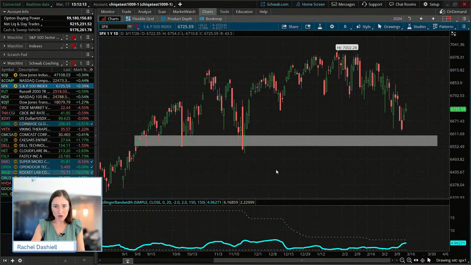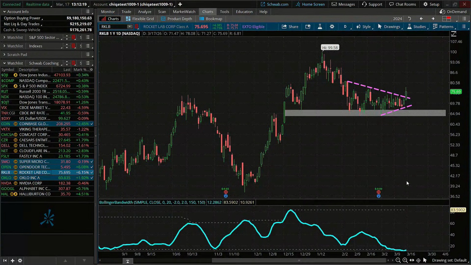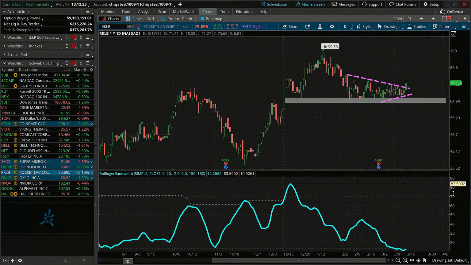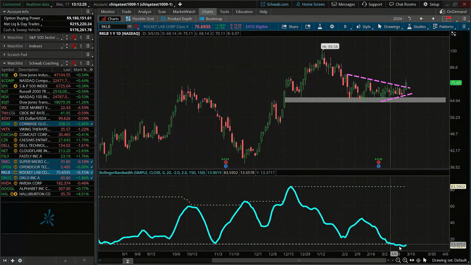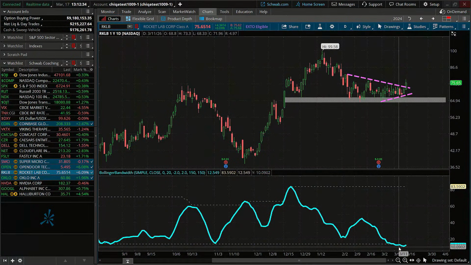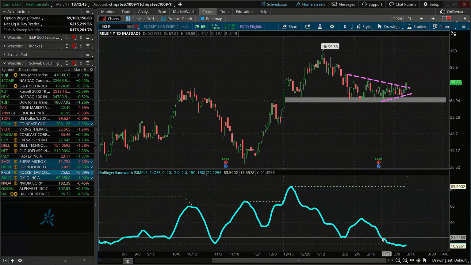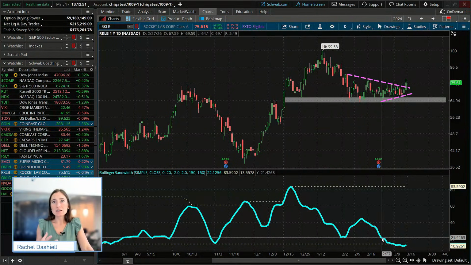I'm going to use a different example here. I'm going to use Rocket Lab, since this is one of the stocks that we're going to talk about today. Okay, so we're going to look at this Bollinger Bandwidth, and I'm going to expand it here. You can see right now the Bollinger Bandwidth is near the bottom of this chart, which means it's just getting squeezed and squeezed and squeezed. So this is essentially what we're going to look for today in our scan, because we know low volatility switches to high volatility.